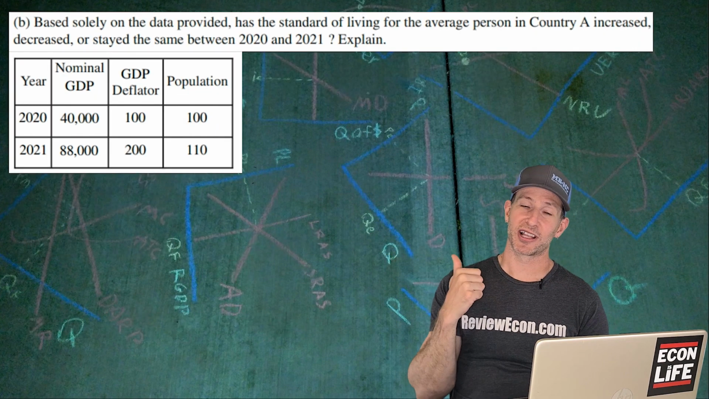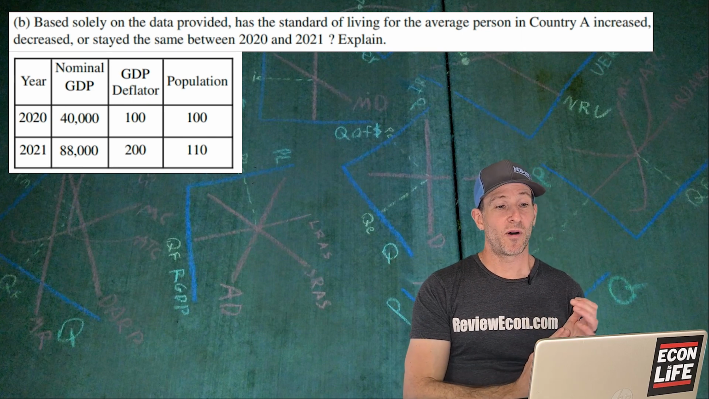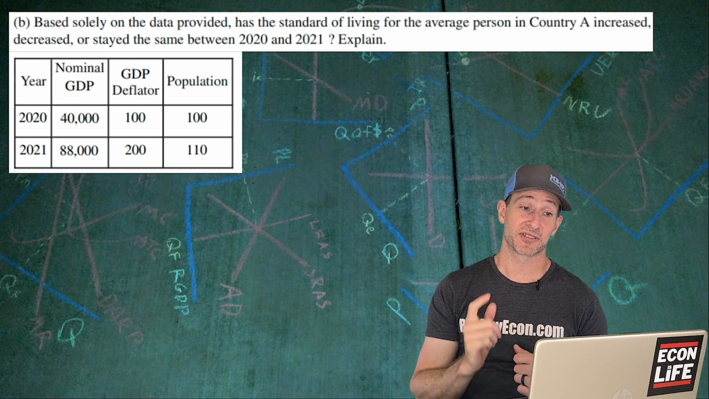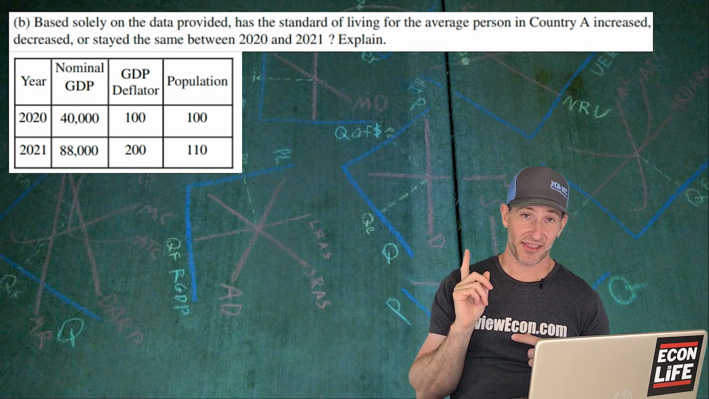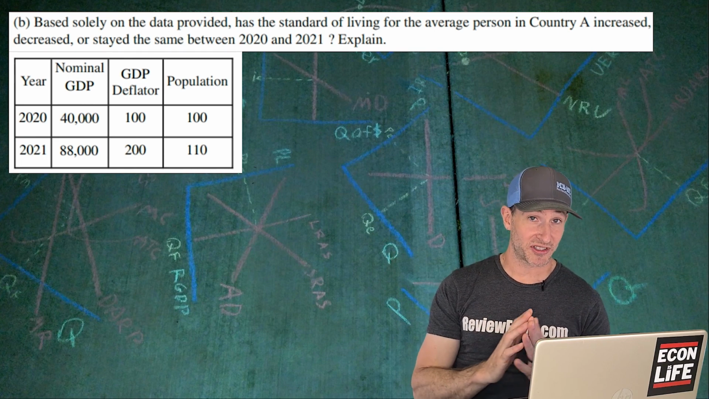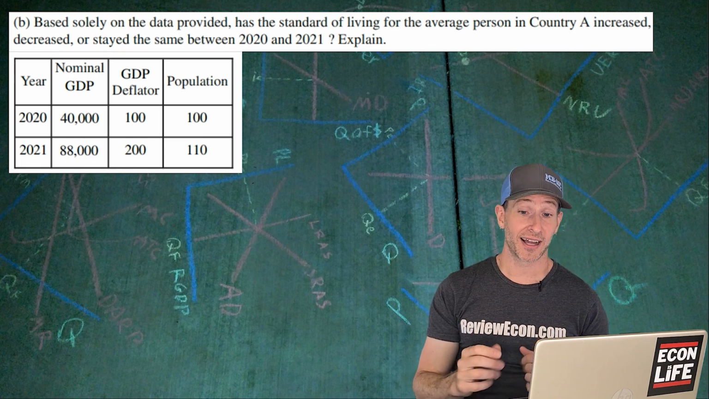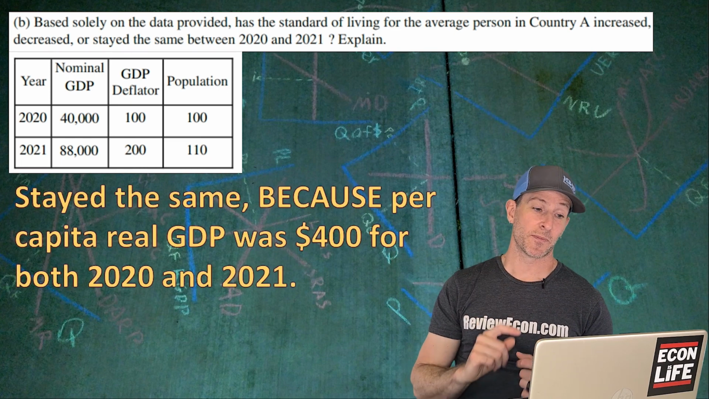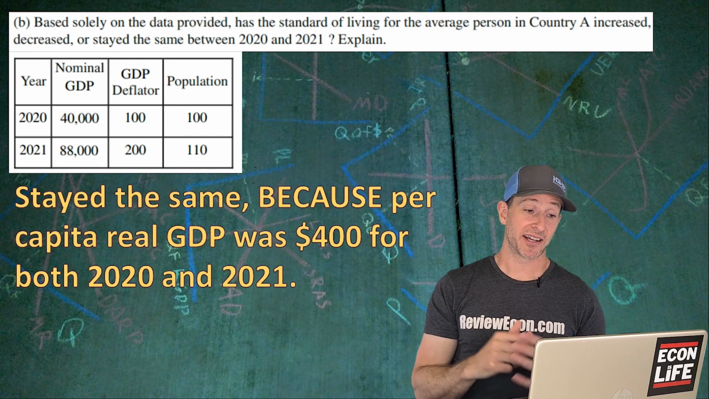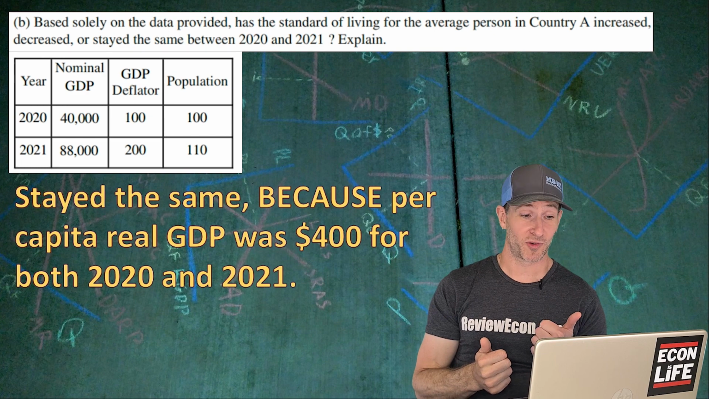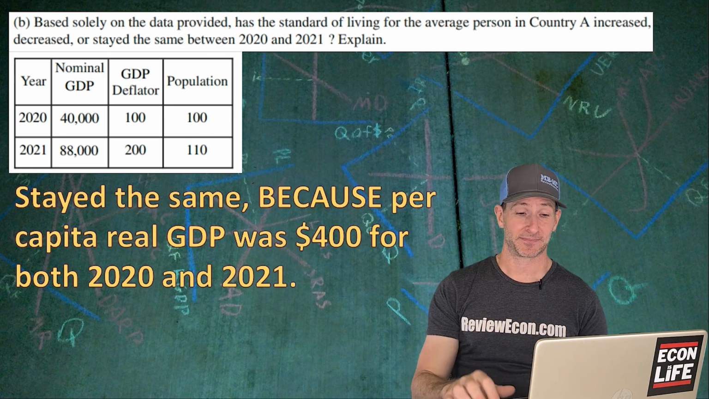On to B, based solely on that data provided, has the standard of living for the average person in that country increased, decreased, or stayed the same? If you do the math for 2020, you will see that the per capita real GDP is also $400. And so as a result, that means it stayed the same. That's because per capita real GDP was $400 for both 2020 and 2021.